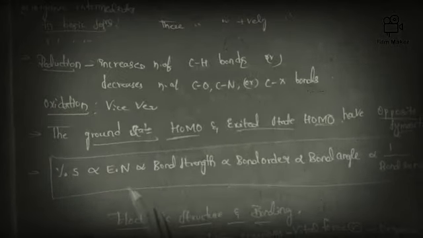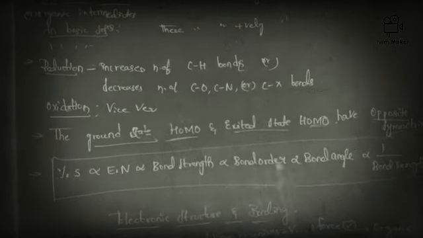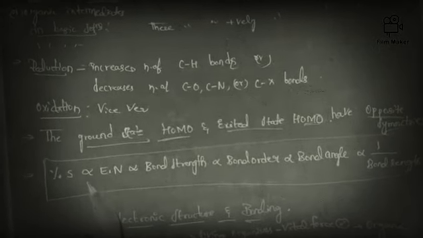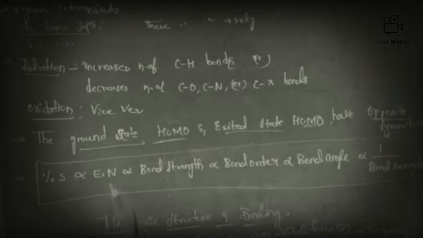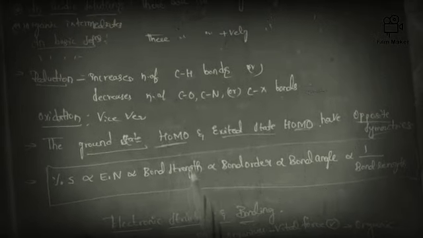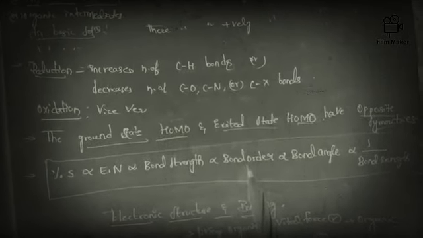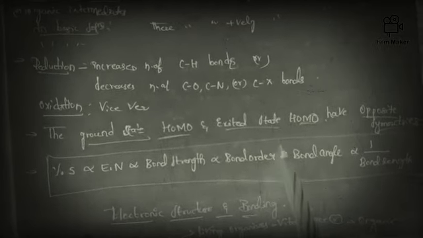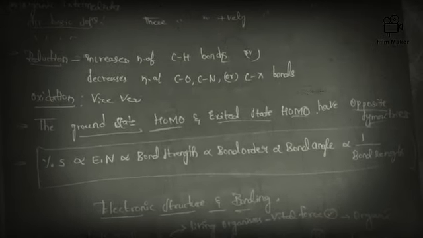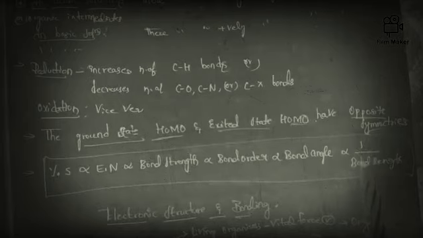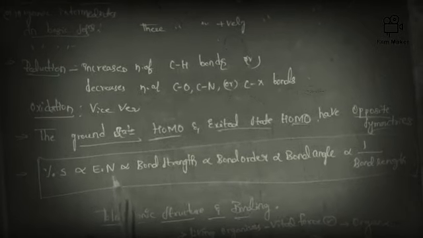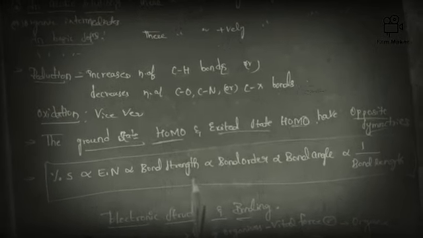Next point, friends, this is really a most important point. Just try to remember this. If the percentage of s character is more, then percentage of s is directly proportional to electronegativity, which is directly proportional to bond strength, which in turn is directly proportional to bond order. It is also directly proportional to bond angle, and inversely proportional to bond length. See, all are directly proportional, friends; only bond length is inversely proportional. Percentage of s is directly proportional to electronegativity, and electronegativity is directly proportional to bond strength.